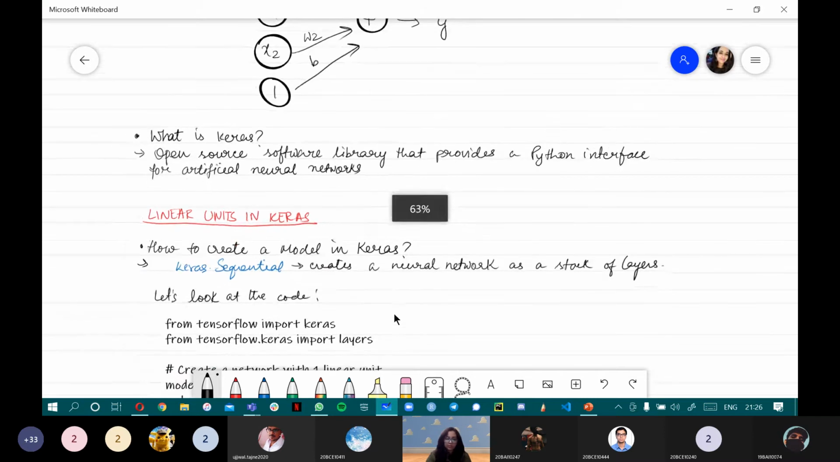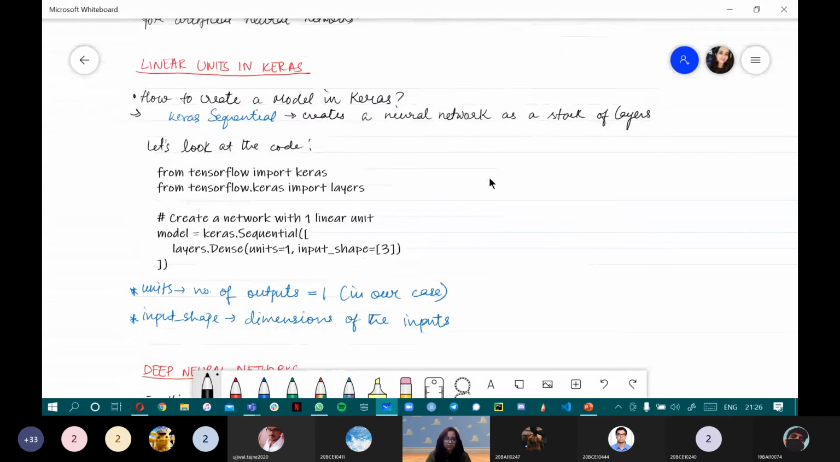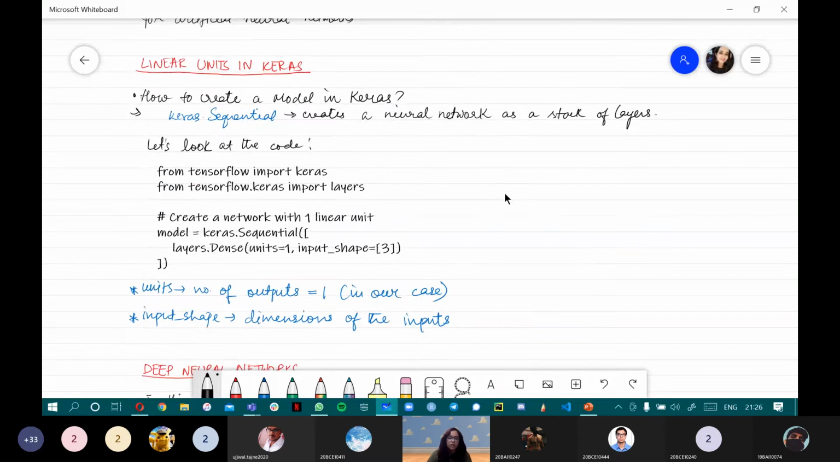This is just a small activity to try to make a linear unit in Keras. How do you create a model? This is the command you use, keras.Sequential, to create a neural network as a stack of layers. What is a stack of layers? We'll see next. It's simple code. You just open your IDE and type from tensorflow, which is the main library, import keras, and we are importing layers. What are layers? We'll see next. This is just the code to create one linear unit, which means only one neuron in the whole network.